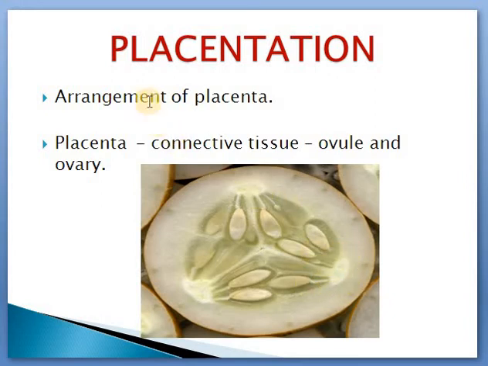So placentation is the arrangement of placenta. Placenta is connective tissue. The two parts that it connects are the ovule and the ovary. Right?